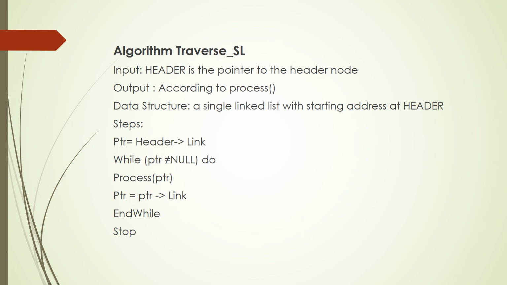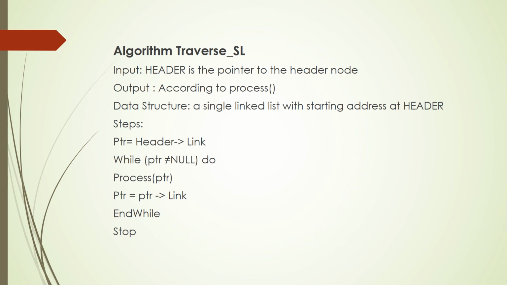Now, what should be the output? If you are traversing through the linked list just for displaying its contents, then definitely it will be displaying the contents in its sequential order. If it was for updation, then you will be performing that updation and displaying the results accordingly. So whatever was intended with this traversal will be performed on all the data elements of the linked list, and you will have the output accordingly. That is why it is written as output will be according to the process.